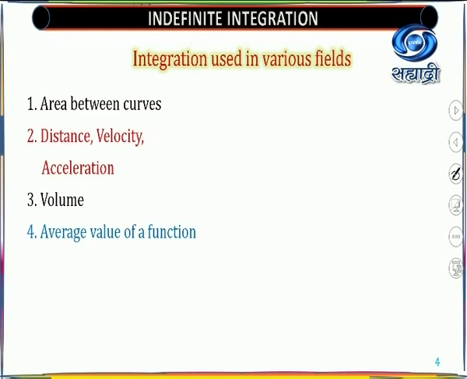Average value of a function also needs to be calculated. In the first lecture I explained average values, like the average patient count for India and outside India, which is also calculated this way. Work is also calculated. Center of mass, because there is no formula and it cannot be measured by hand, there also you require integration.